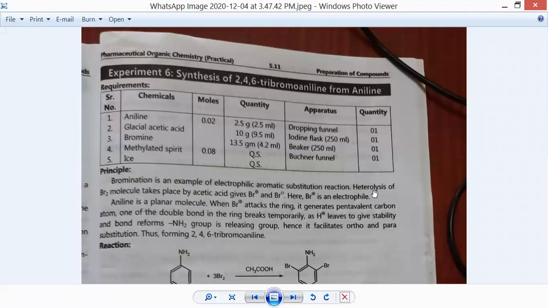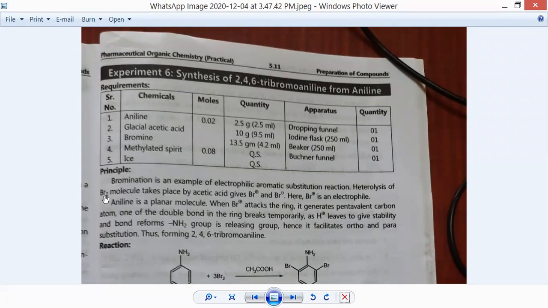Now, heterolysis of the bromine molecule. Homolysis and heterolysis are two types of lytic reaction. Where the electron charge is equally distributed between the two atoms after breakdown, that type of fission is known as homolysis.